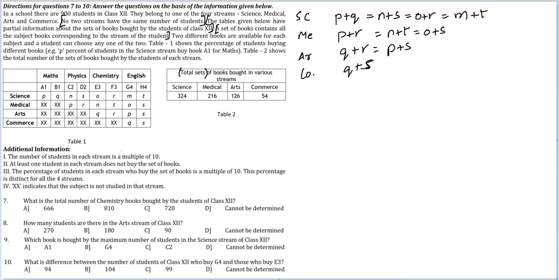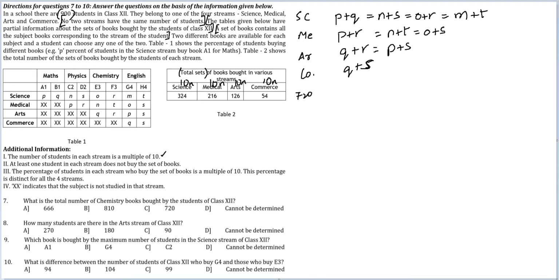We have additional information. Let's get to that. The number of students in each stream is a multiple of 10. Oh, one more inference I can draw. So far, 324 plus 216 is 540, 540 plus 180 is 720 sets of books have been mentioned, but 900 students were there in the school altogether. So 180 more we can do. The number of students in each stream is a multiple of 10.